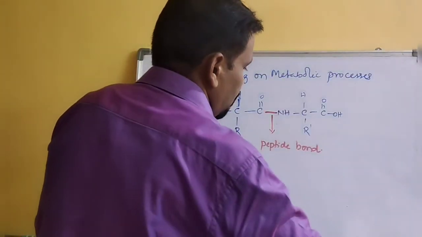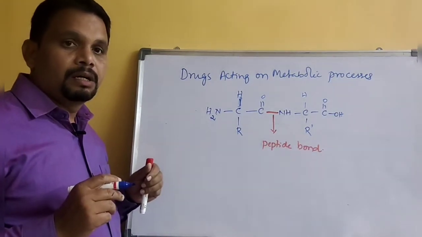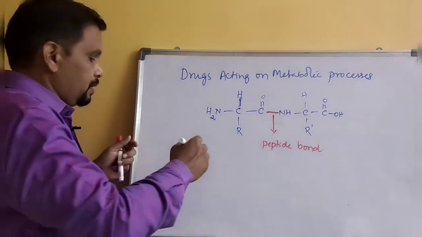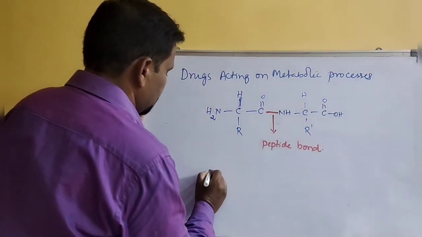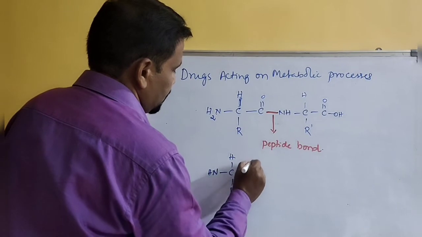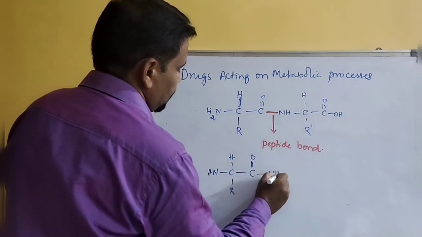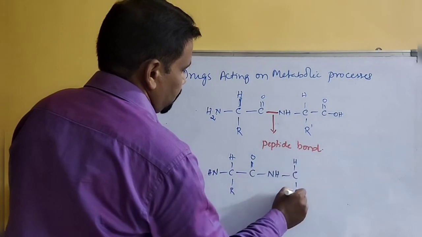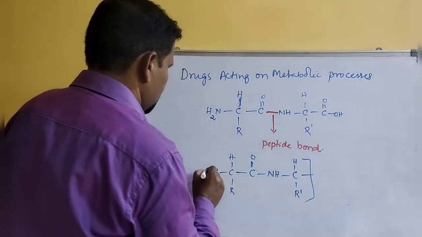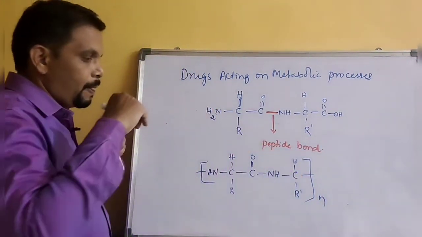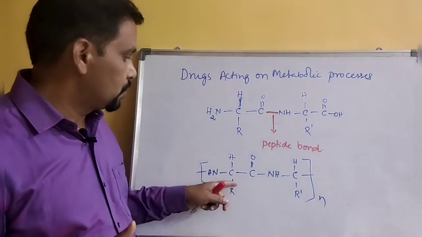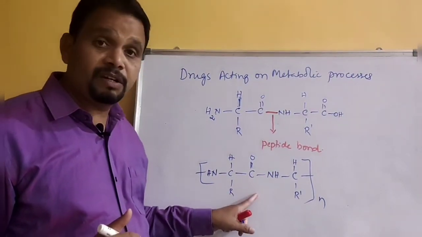So how amino acids bond together and form a polymer. Like this, you can write the structure like this: CH R and C double bond O, NH, CH, R prime, and it continues like this. So if I keep n, okay, so this is the polymer of amino acids.